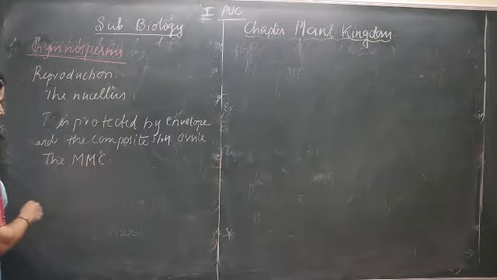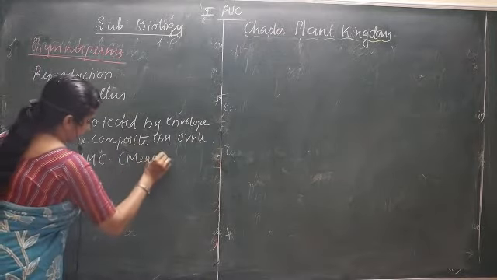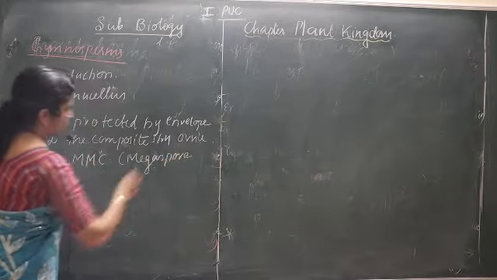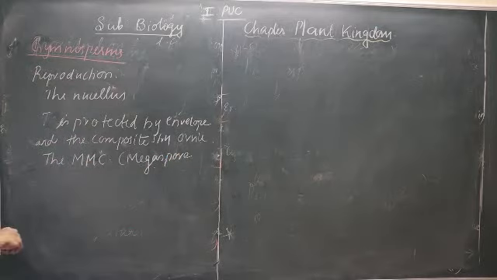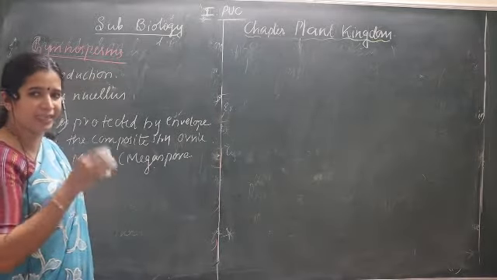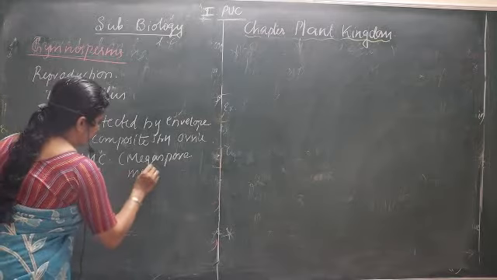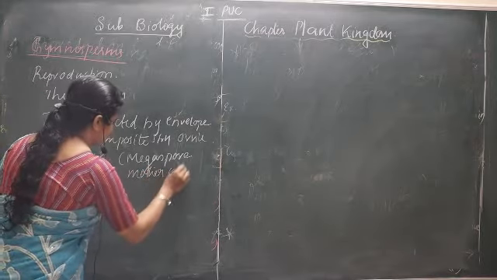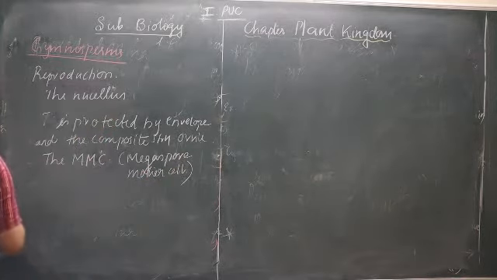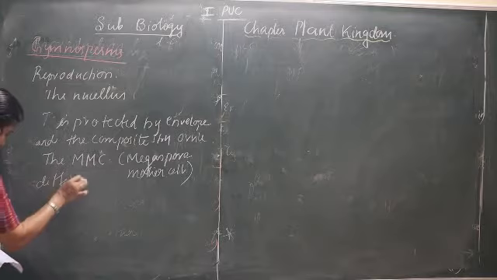From this, one of the cells is differentiated: MMC. I'm writing in short form. It is the megaspore mother cell. Among these cells, only one cell gets differentiated. That cell is called the megaspore mother cell. That megaspore mother cell differentiates here.